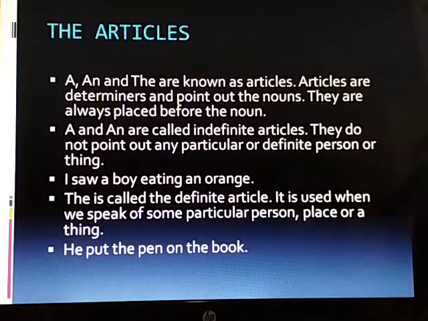For example, I saw a boy eating an orange. Here, boy and orange may be any boy or any orange, not a particular one. The is called the definite article. It is used when we speak of some particular person, place, or a thing. For example, he put the pen on the book.